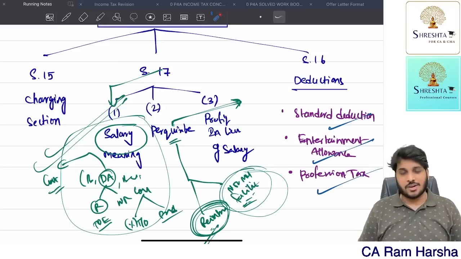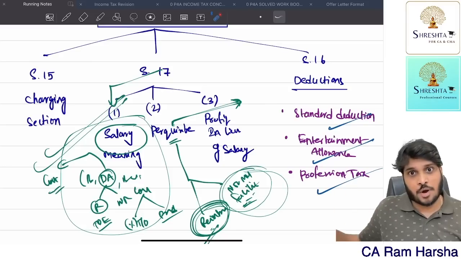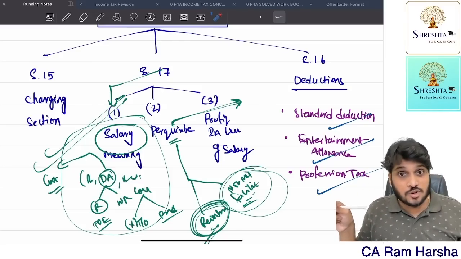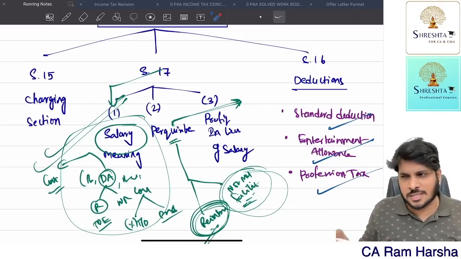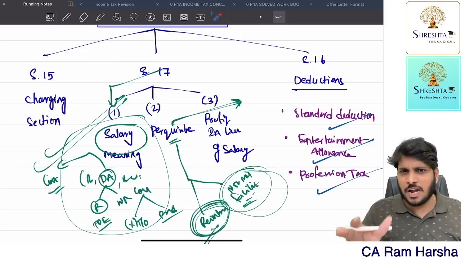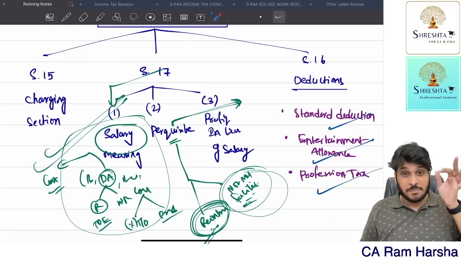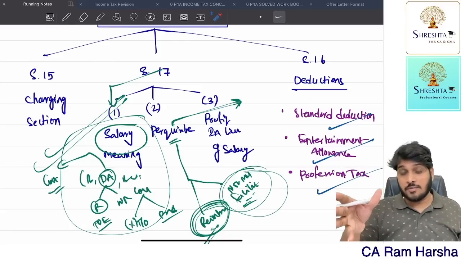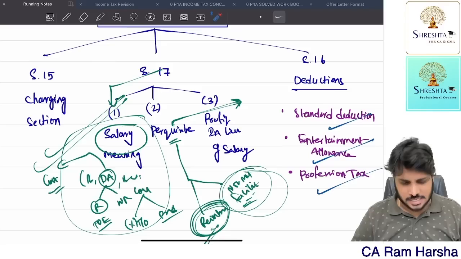That's it. Take care. All the very best. With this, salaries provision is over. Now continuation: watch problems. Solving problems is also important. I told you the provision, now I'm going to apply the provision in the problems. Some 5 to 6 problems I've given. You just watch these problems. Believe me, you will get complete clarity on the salaries chapter. Remember, salaries weightage is minimum 8 marks to 12 marks, or even sometimes 14 marks. A straight question will come. Okay, that's it. Take care.